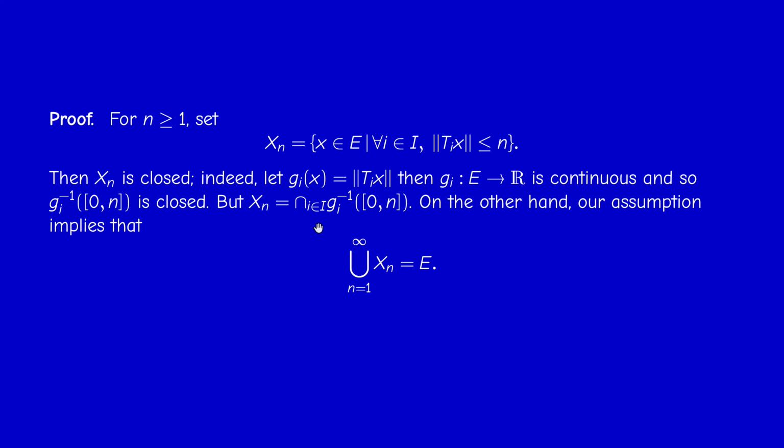So the assumption implies that E can be written as the union of all these Xn. How do I prove that? It's very easy actually. Take an element x in E. Then the assumption tells me that the norm of Ti x is less than or equal to M_x. So if we choose an integer n bigger than M_x, then the norm of Ti x will be less than or equal to n. So x will be in this Xn.